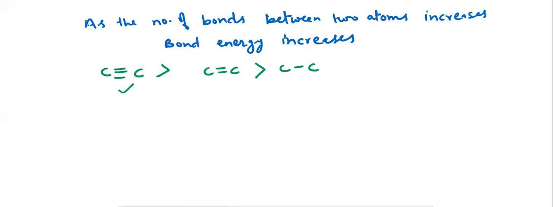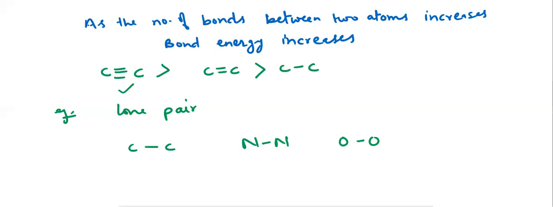For example, if we consider carbon-carbon, nitrogen-nitrogen, and oxygen-oxygen: carbon has no lone pair, nitrogen has one lone pair, and oxygen has two lone pairs.